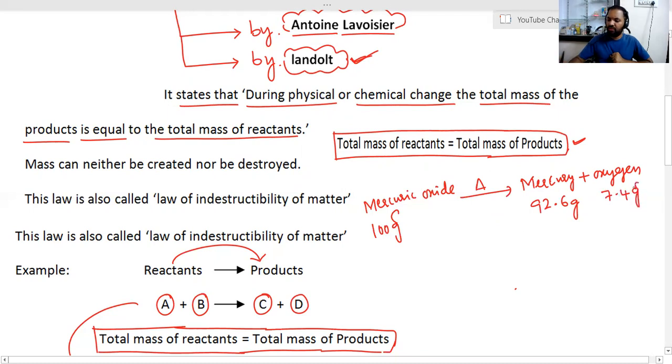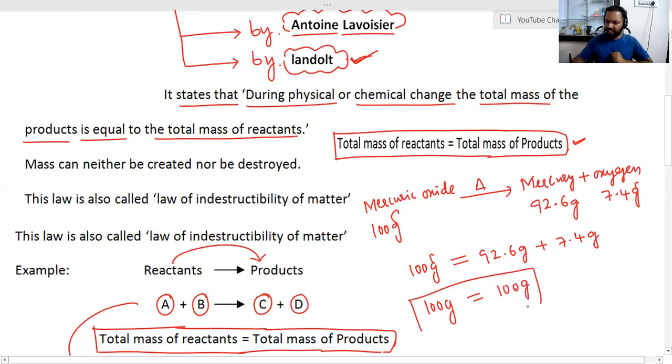7.4 grams of oxygen, and he applied the law of conservation of mass, that is the total mass of the reactants, which is 100 grams, is equal to the total mass of the products, that is 92.6 grams plus 7.4 grams, which gives 100 grams.